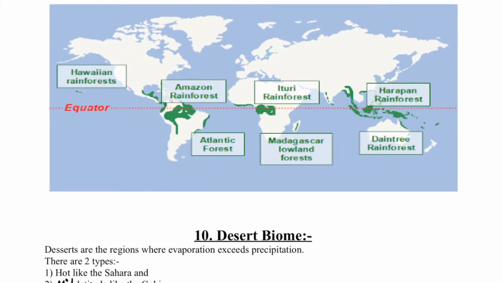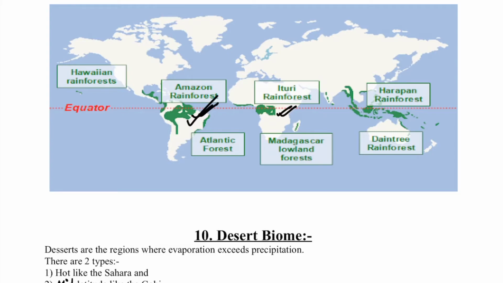And if you see the distribution, the Amazon rainforest we have here. This is world famous, as we call them, the lungs of the earth. Then you have the Ituri rainforest, which is in Africa, in the Congo basin, where the main river is Congo, as the main river here is Amazon.